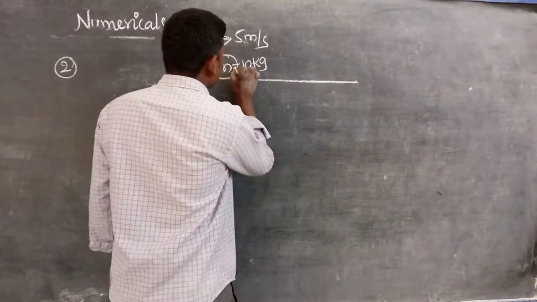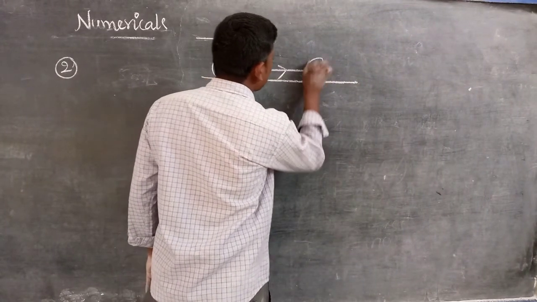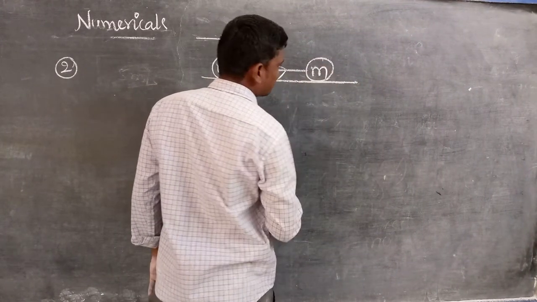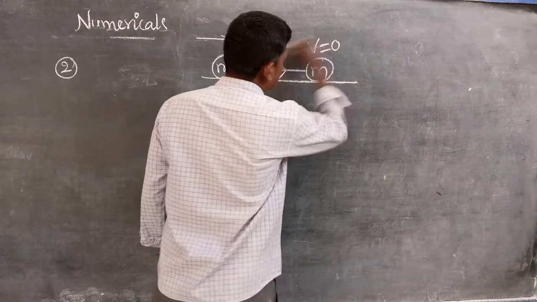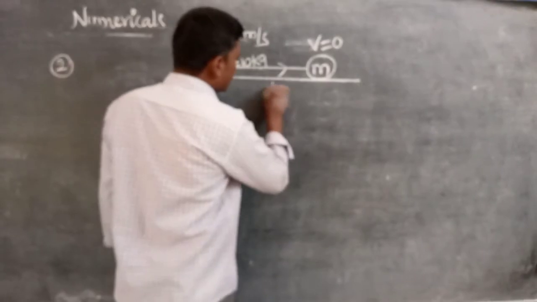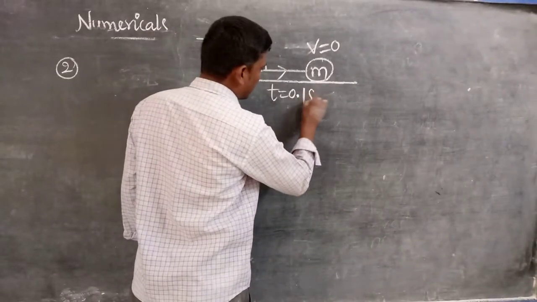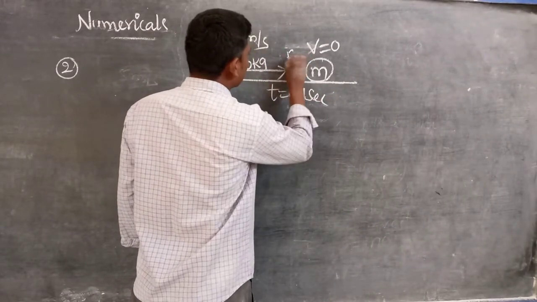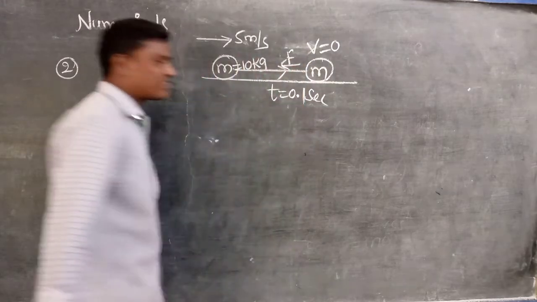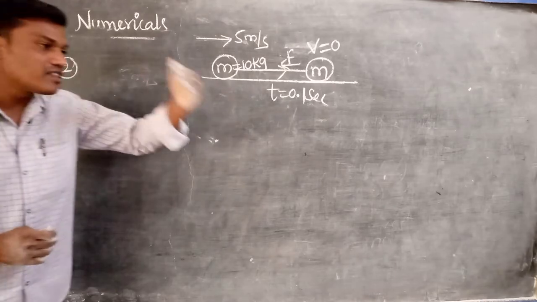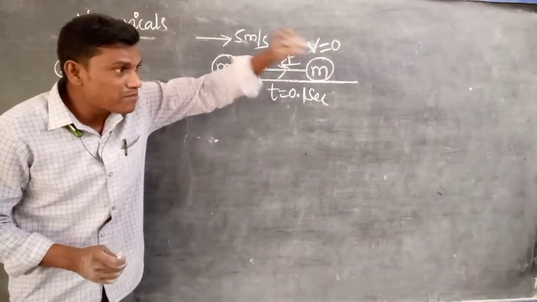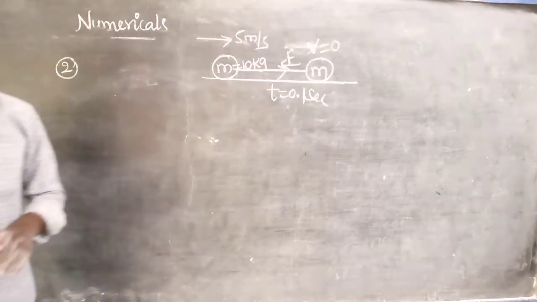That's why here the body is in motion, mass m. So here v equals 0, and the t value given is 0.1 second. In which direction is the force acting? Opposite to the motion. Listen very carefully. We know that when a force acts on a body in the same direction as its motion, its velocity increases.